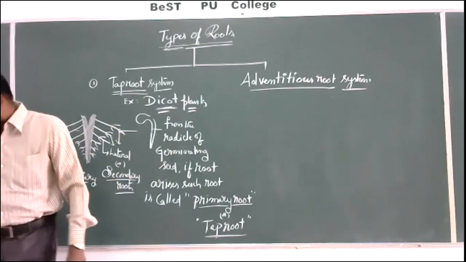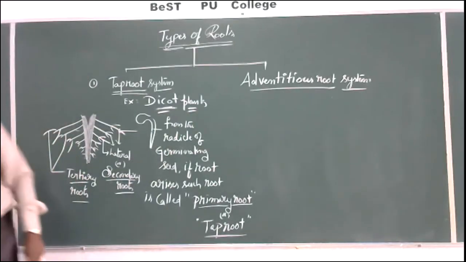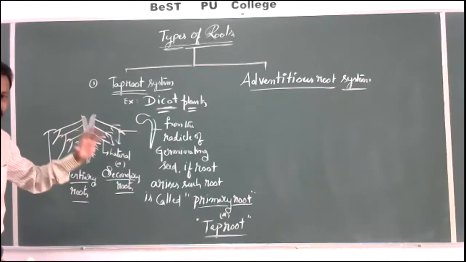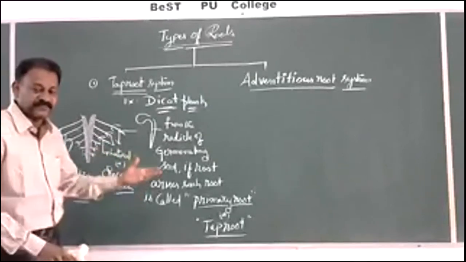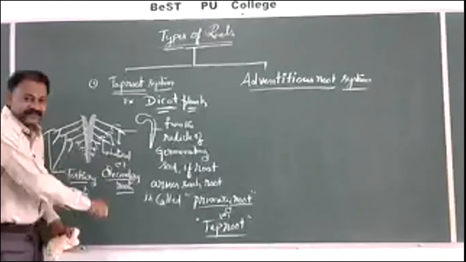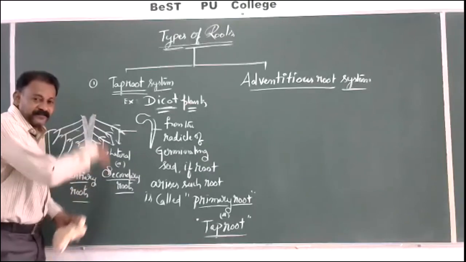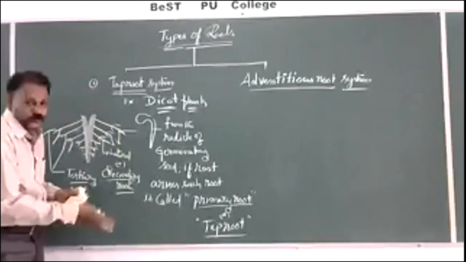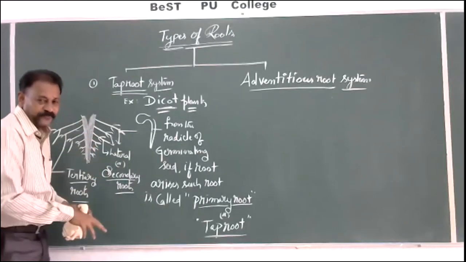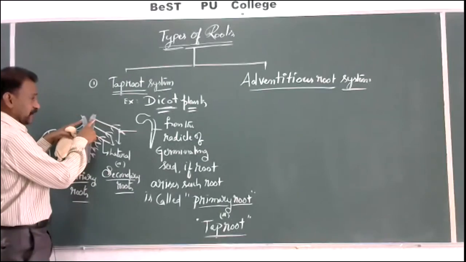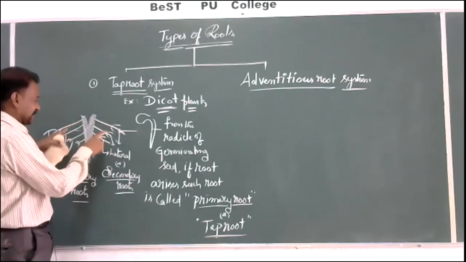Now, here they used to ask questions. Taproot means, again we have to see the previous class, the descending part, cylindrically moving, positively geotropic, negatively phototropic, positively hydrotropic. Branches are called secondary roots, and their branches tertiary roots.